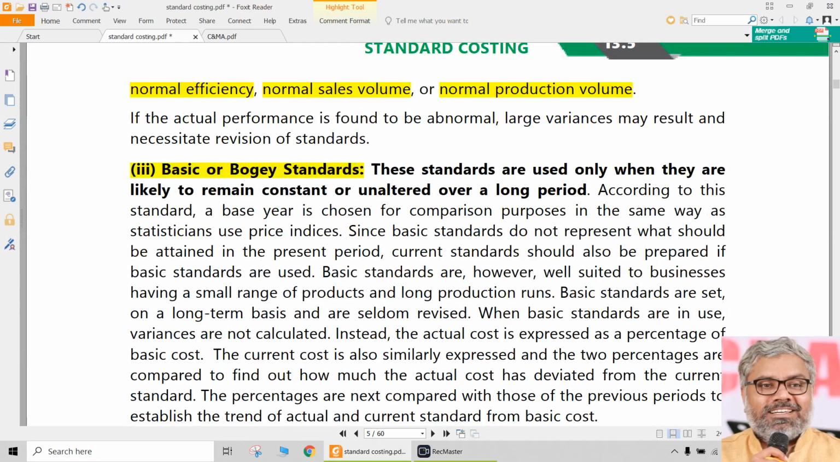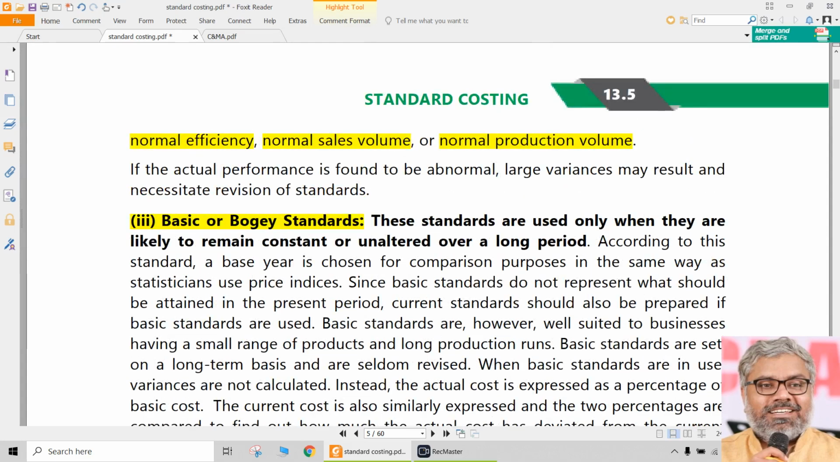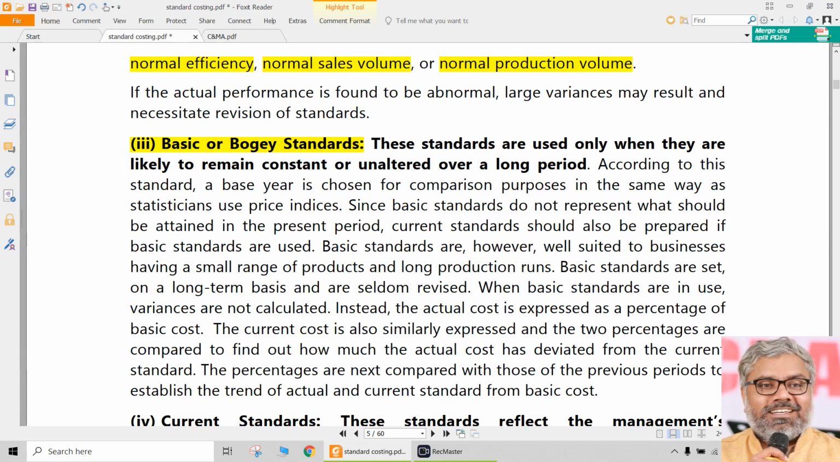Ideal standards are not that practical, so they can be criticized. Normal standards, we don't have to criticize just for the sake of criticizing. They are good, nothing wrong with them.